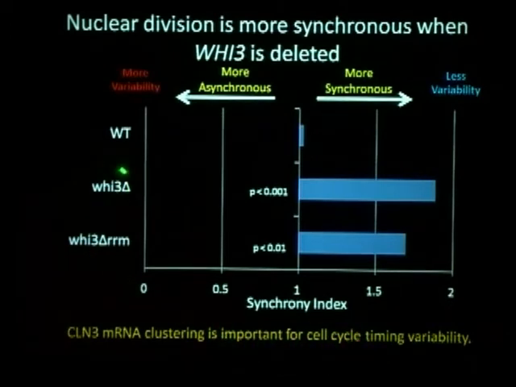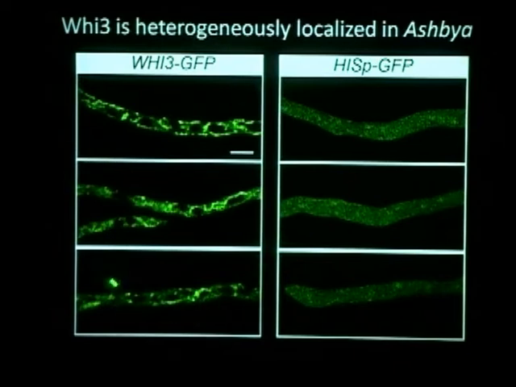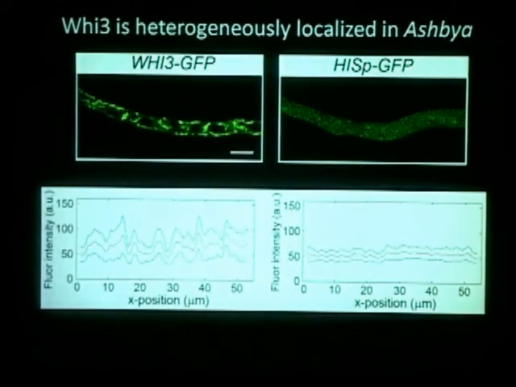Then how does this Whi3 function in that? So we looked at the localization here and found that Whi3 is heterogeneously localized within the cell. You can see this nice tubular-like structure or rod-like shape, and you can compare these patterns with the cytoplasmic GFP. And we quantified this. These red lines are the mean values and the blue lines are standard deviation, and you can clearly see the differences between these two.